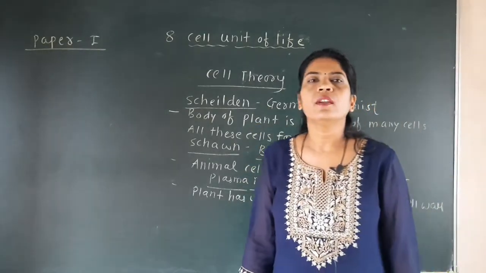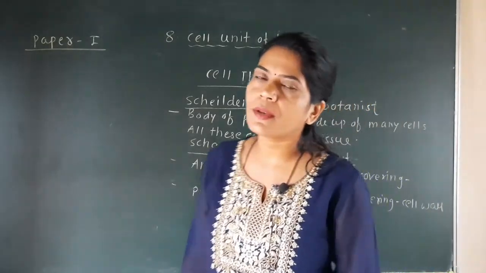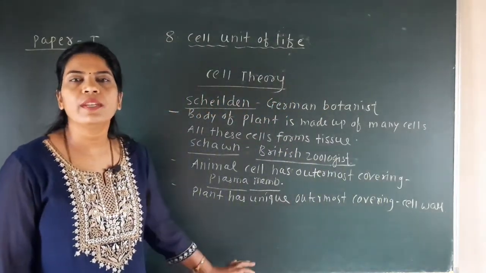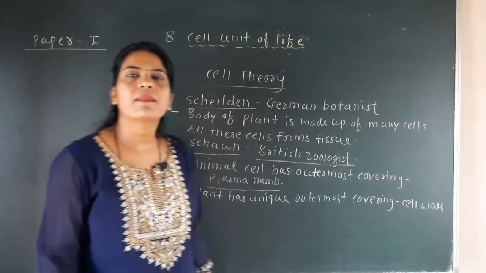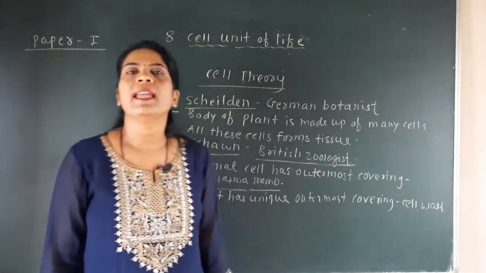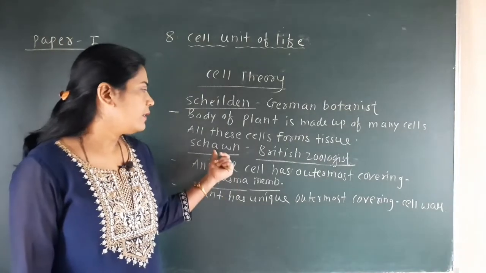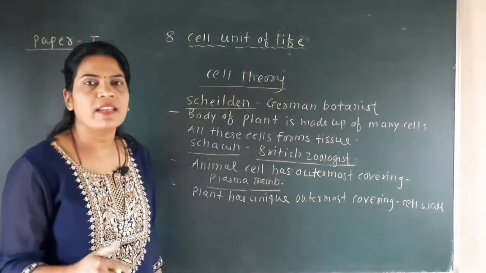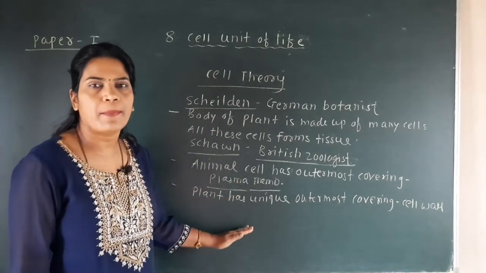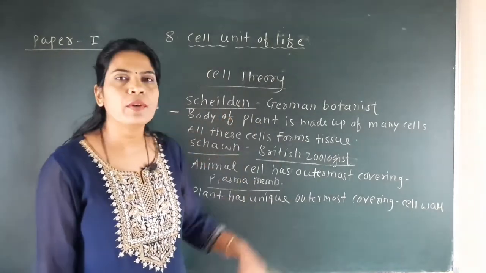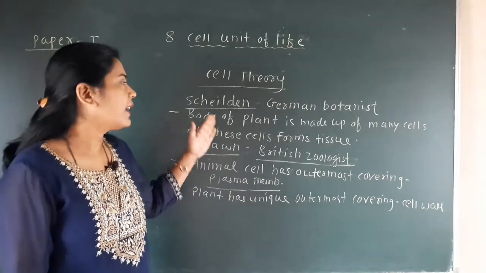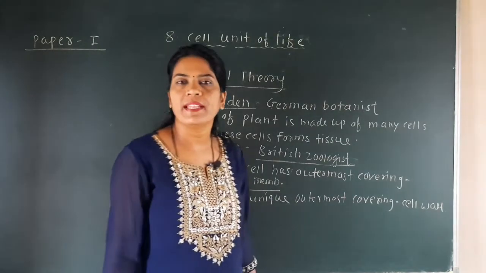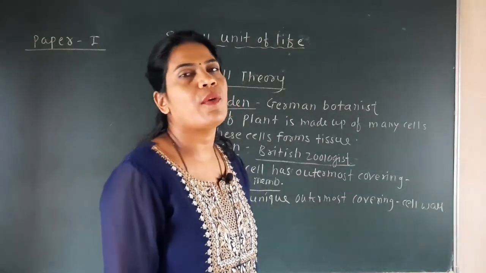Up to this, what we have seen is very important, because the question is asked: who states that the cell wall is the unique characteristic of the plant, or the plasma membrane is the outermost covering of the animal cell? The answer is Schwann, the British zoologist, because Schwann studied both animals as well as plants. But Schleiden is a German botanist who studied only plants, and that's why he made the hypothesis that the body of the plant is made up of many cells and all cells together form tissues.